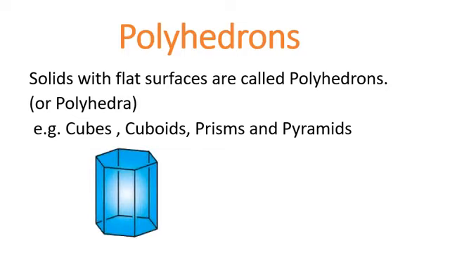These are the solids. This is a solid with a flat surface, so it is a polyhedron. This is also a solid with flat faces or flat surfaces, so this is again a polyhedron.